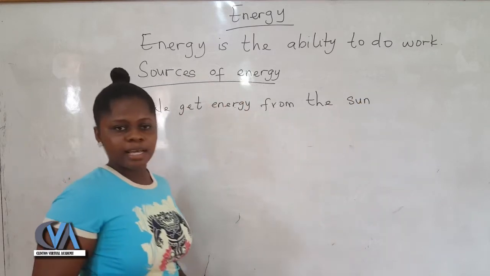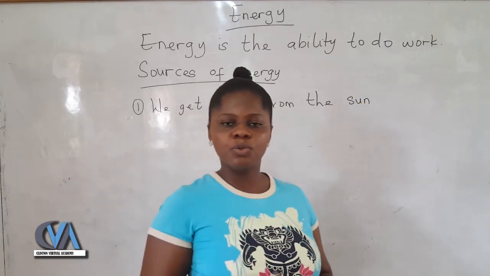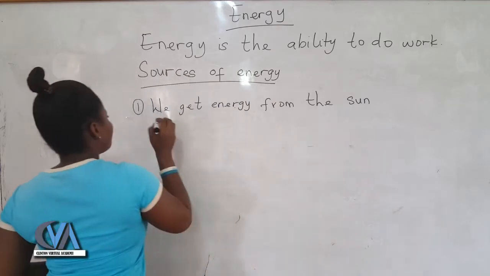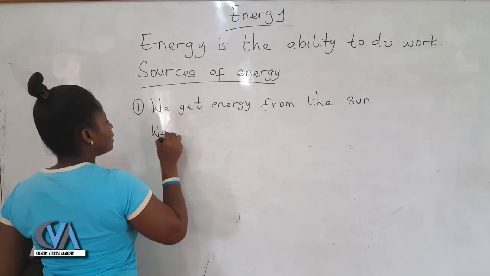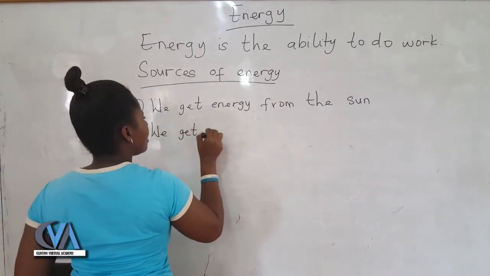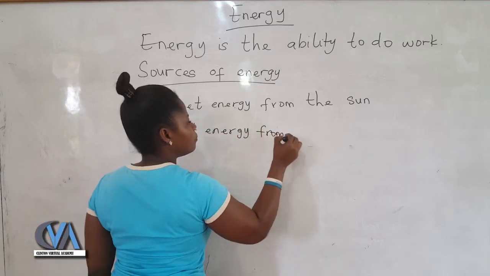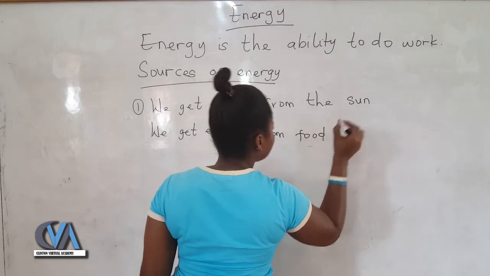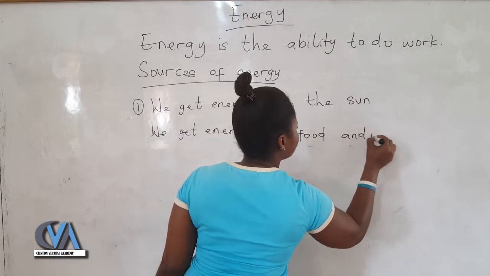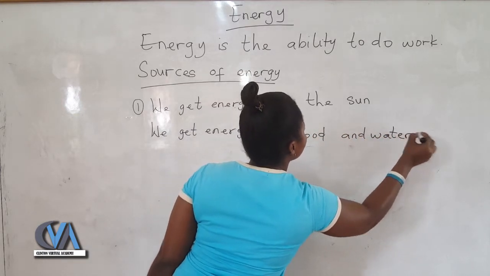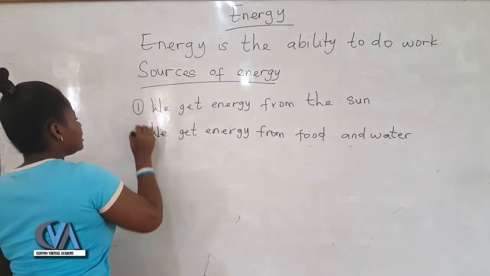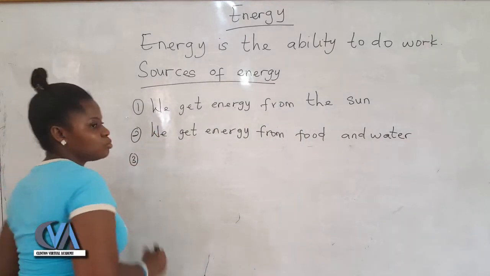We also get energy from the food that we eat, and the water we drink.